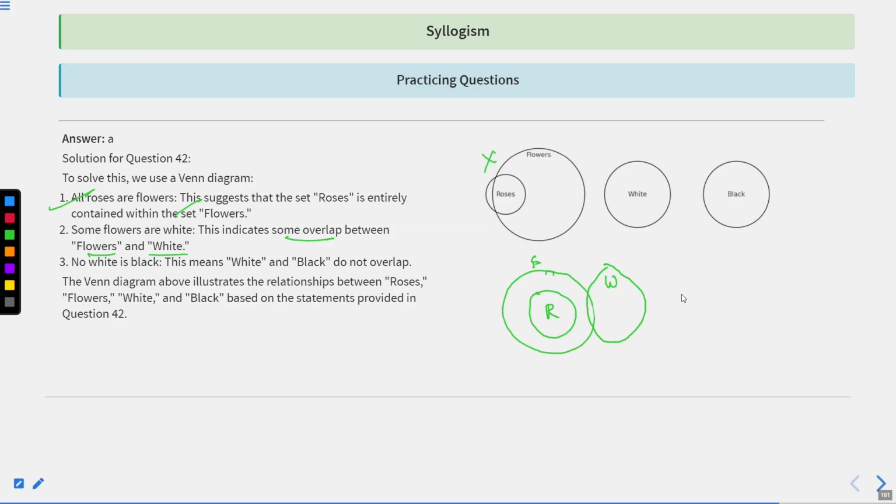And then no white is black. There should be a clear difference between the circle that is representing black and the circle which is representing white. So flowers, roses, white and black. This is the correct logical Venn diagram for the statement that has been provided under question number 42.